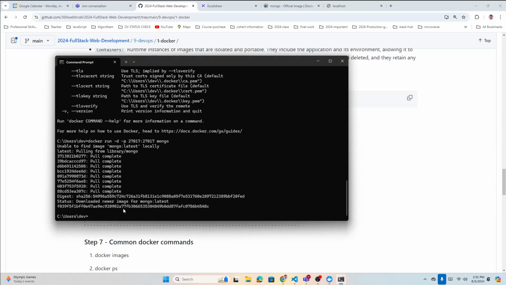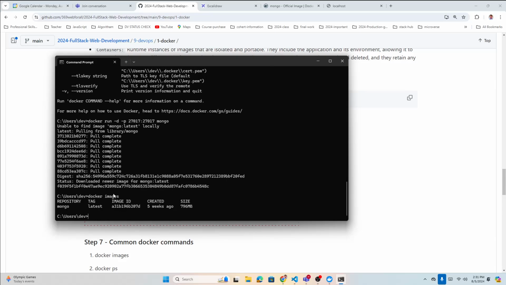So let's see. Okay, it's installed already, right? It's running, and look here, the container has some name. So if I go and check here, Docker, let's run a couple of commands. Docker images, it will give me something. Docker images gives me all the images.